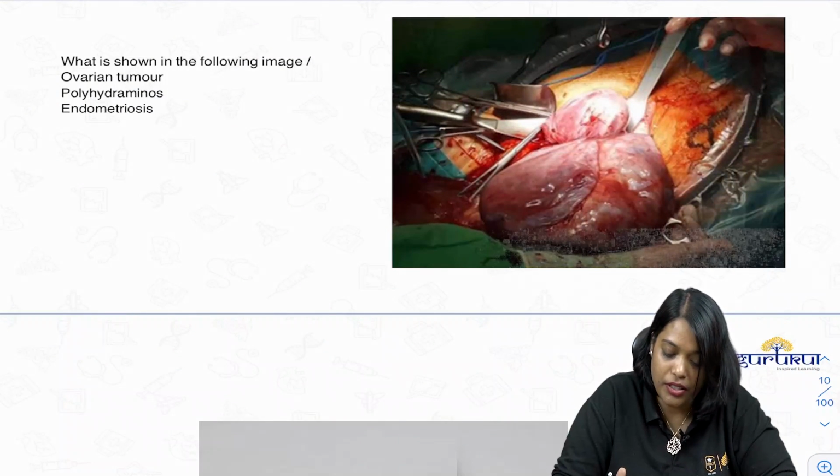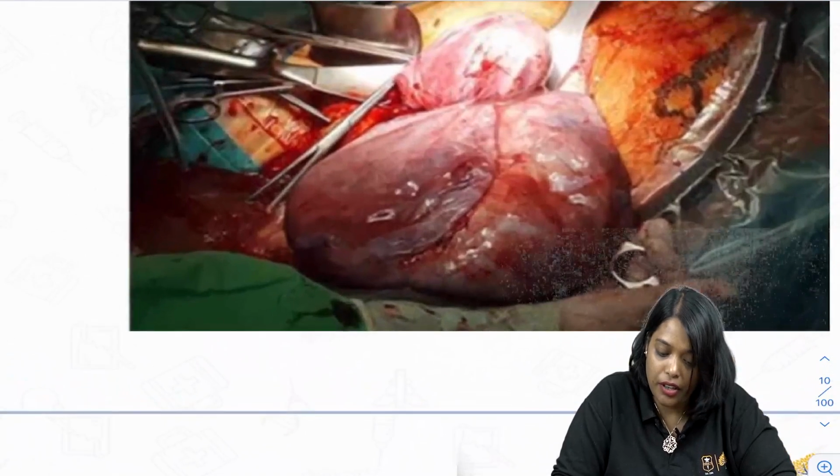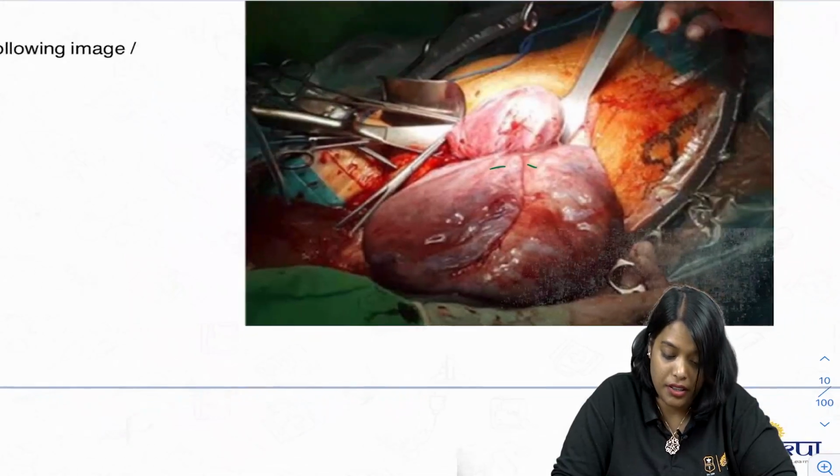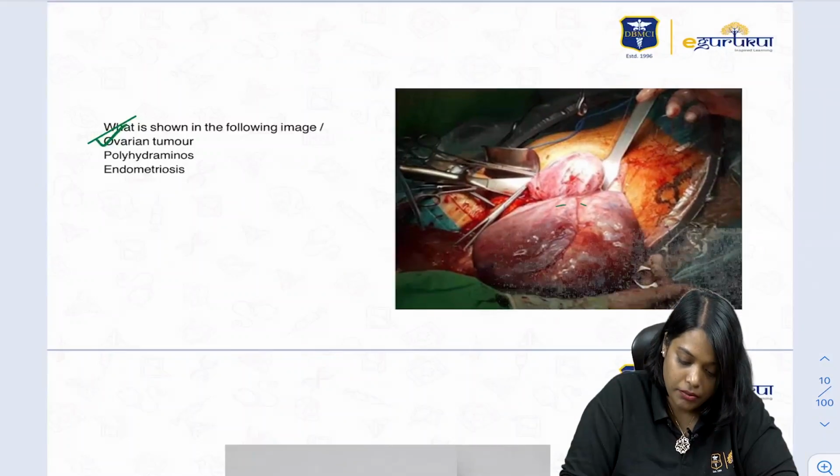There was one picture like this also. So they have asked, what is this image showing? So this is an intra-operative image where you're seeing a huge ovarian cyst. So this is an ovarian tumor. Okay.